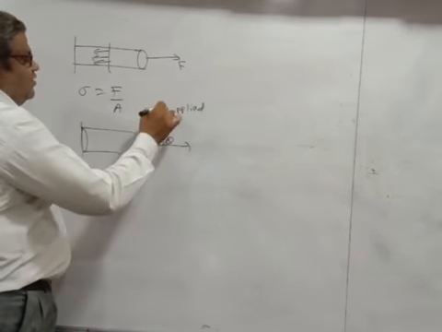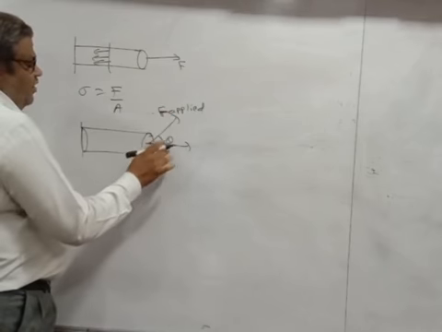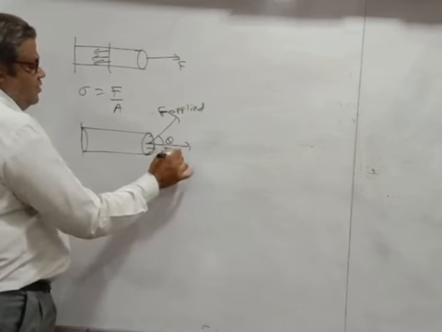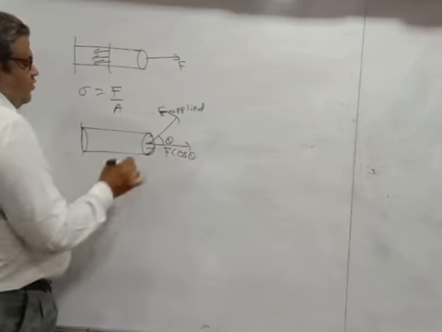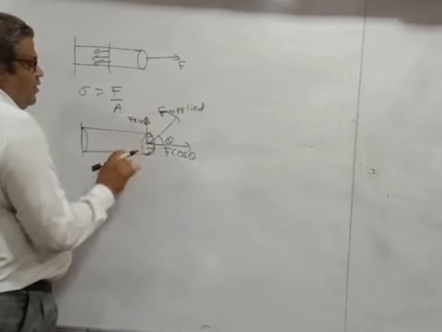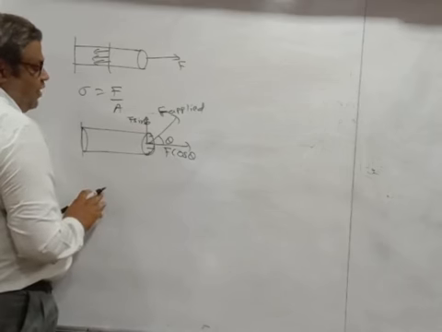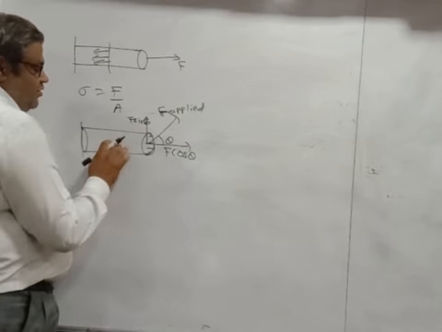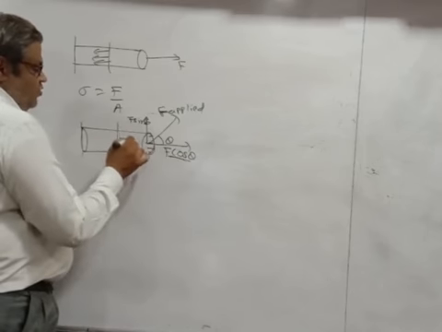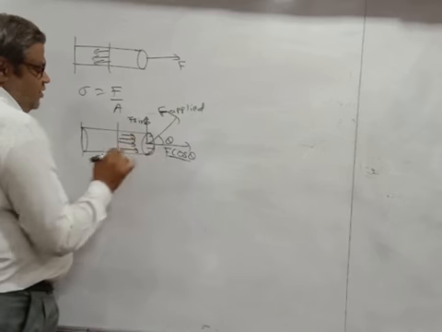This component will be equal to F cos theta and this component will be equal to F sin theta. Now this vertical component will not help in yielding this object. So the only responsible component is F cos theta.